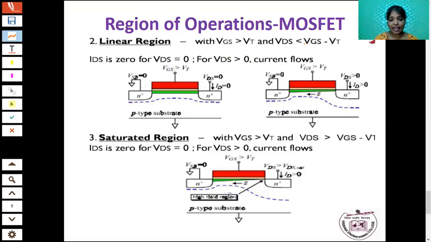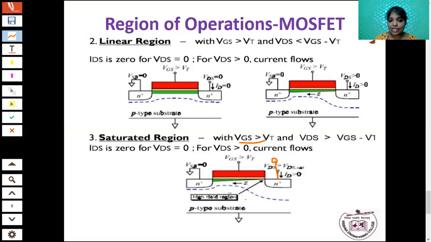The current flow will be high. What is the meaning of saturation region? It is the same thing. First you have to create a channel. For that we are applying VGS greater than VT. Then here I am going to apply VDS greater than VGS minus VT. If the VDS value, that is the drain voltage value, is very high, I am applying a high positive potential. What will happen?